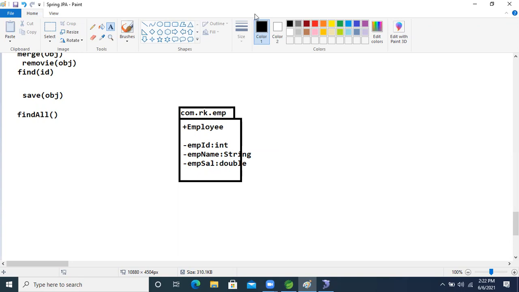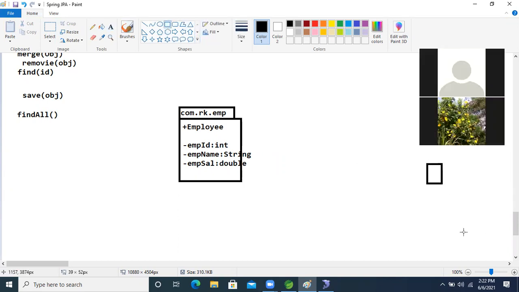I want to save this model class in the database, right? So for that, what will we do now? Just think about it: this is our database.